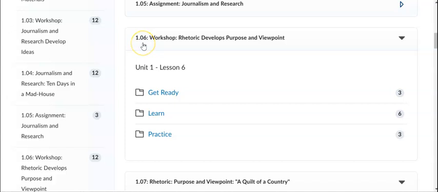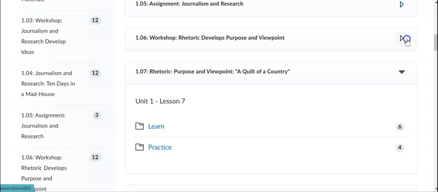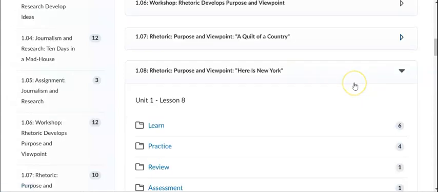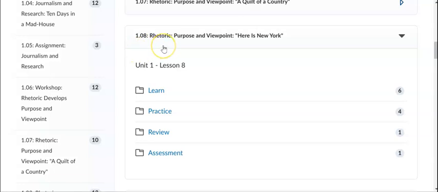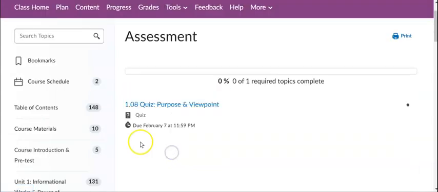Then we have our 1.06 lesson, workshop, rhetoric develops purpose and viewpoint. Our 1.07 lesson, rhetoric, purpose and viewpoint. Our 1.08 lesson, rhetoric, purpose, and viewpoint. This has an assessment in it, which is the 1.08 quiz on purpose and viewpoint, and that is due February 7th.